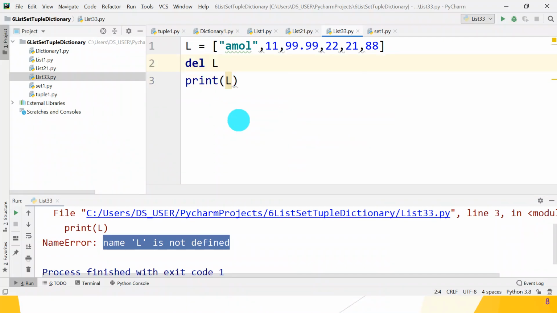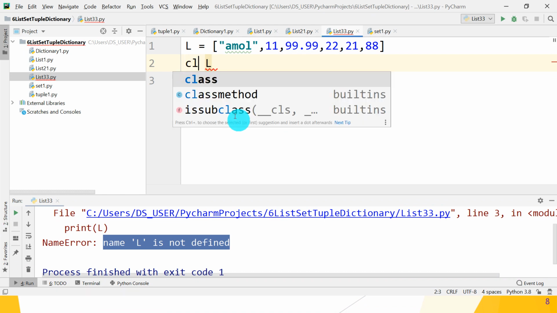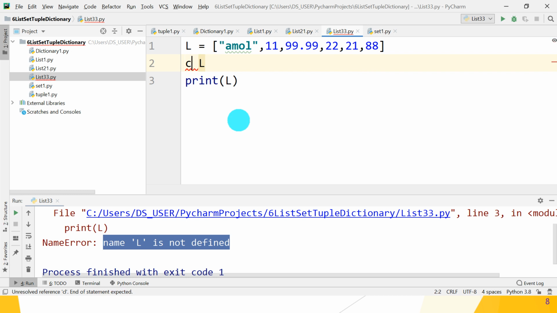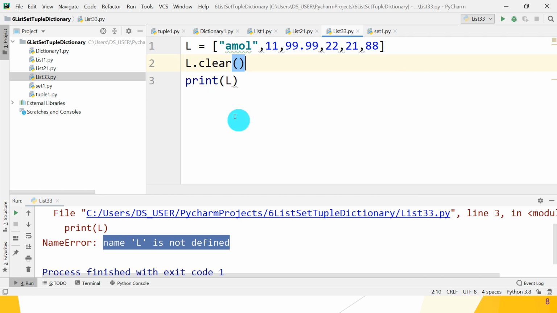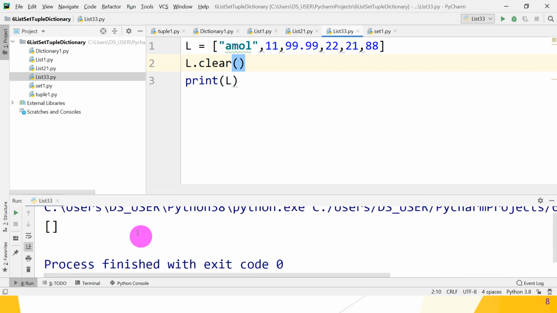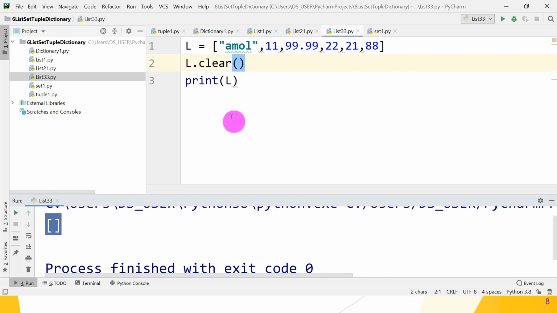So, use L dot clear. L dot clear means delete all the elements from the list, and the list is empty. Whether it works, and what does it return? It gives you an empty list, because L, the list object, is still present in your RAM, but the elements are not there.